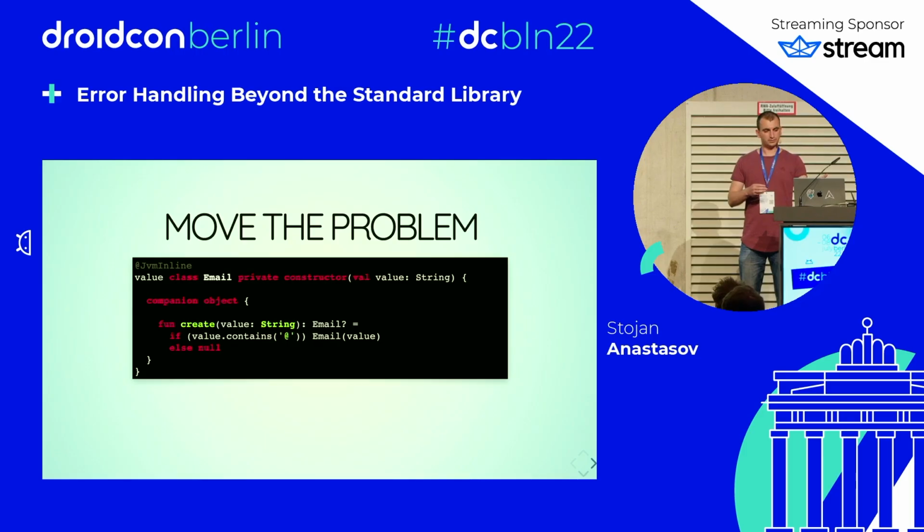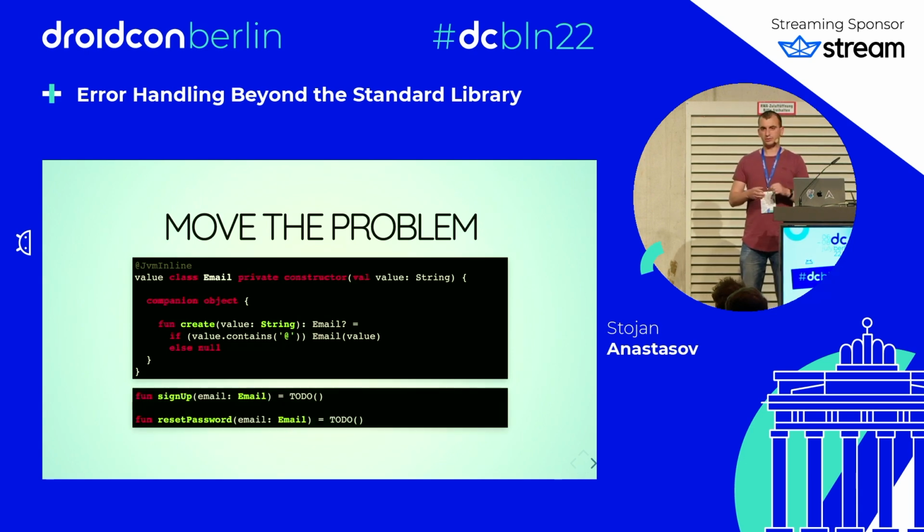If the email contains the @ sign, we create an Email value, otherwise we return null to signal the failure. Now, sign up and reset password don't need to have that require as the first line to make sure that the email is valid, because the only way to create an Email object is to use the create factory function, which validates the email. So we've moved the problem to a different place.